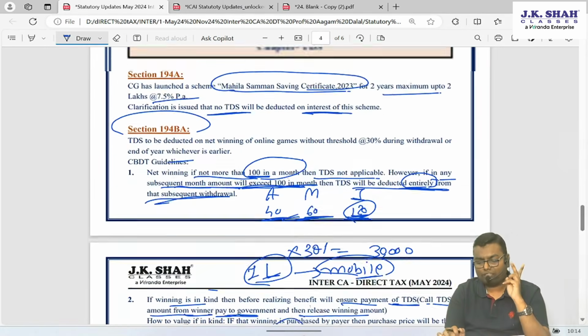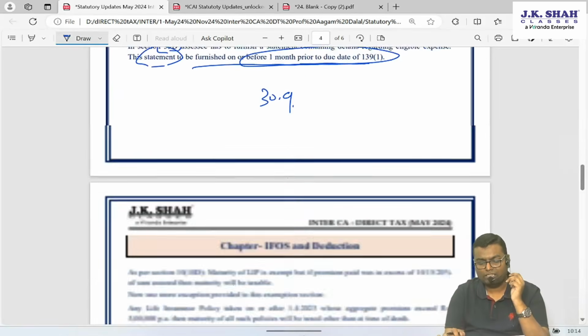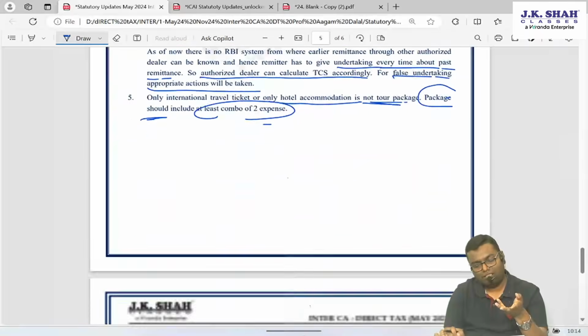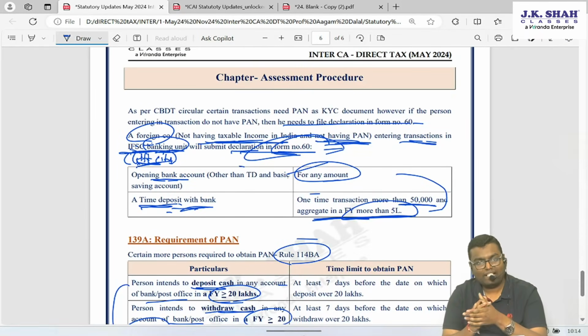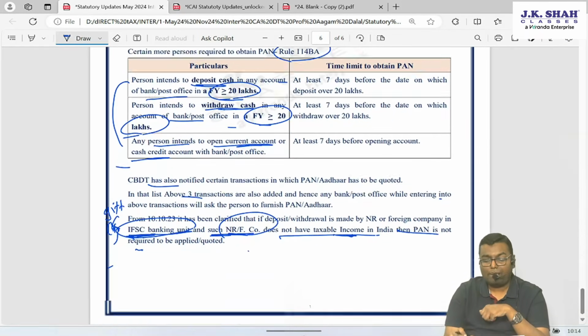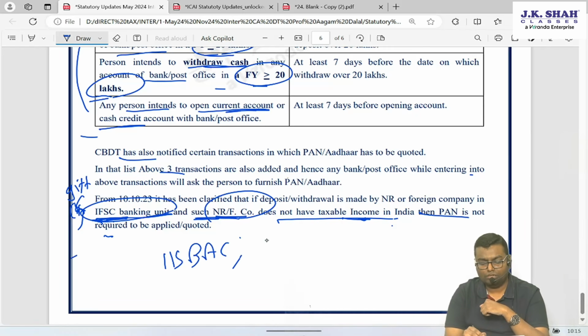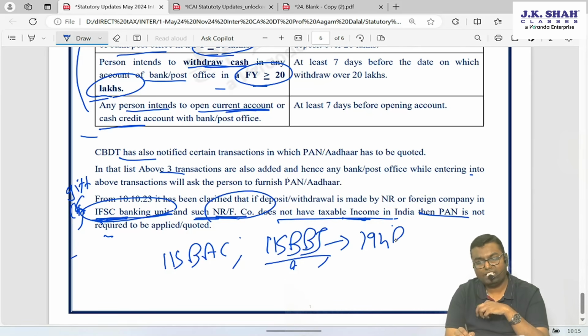What is much more important is two things. First, obviously this accommodation. Second is this IFOS point. Third important, TDS TCS. Last is the list, which is important. So the A, B, C category also I have given to you. Apart from that, those amendments in the ICAI material: the amendment in section 115BAC, the newly incorporated section 115BBJ on online gaming winnings taxability, and the TDS under 194BA, of which we had some discussions.